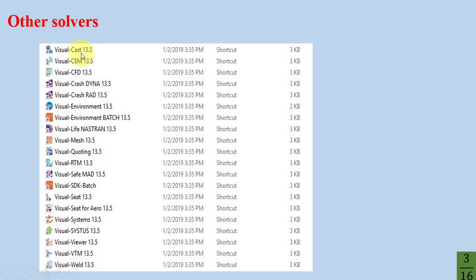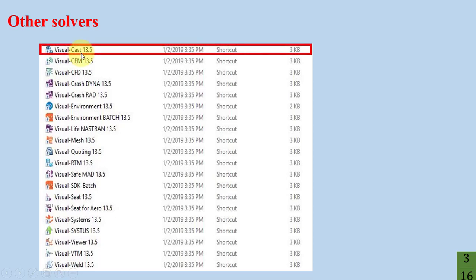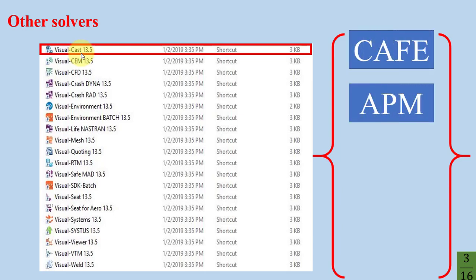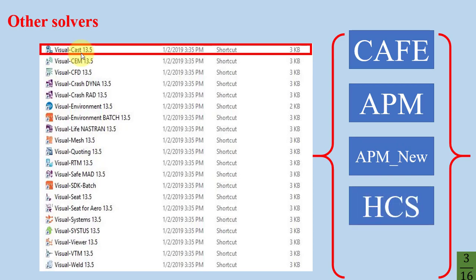Other modules of ProCAST software are CAFE, APM or Advanced Processing Module, new APM or APM_new, HCS, hot cracking, and PAM_OPT, or optimization.